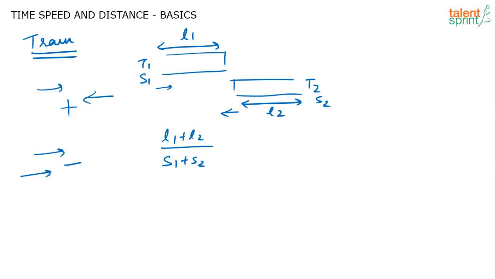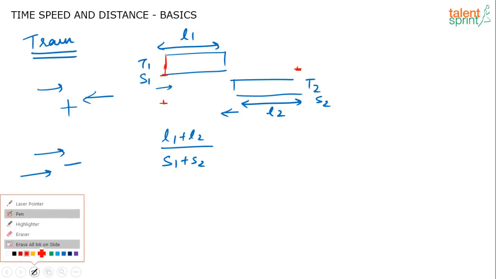Why are we adding the lengths? When do we say that these two trains have crossed each other? We can say that these two trains have crossed each other only when this end of train T1 is coming here, and this end of the other train is coming here. So when will that happen? When the two trains have crossed the length of themselves. That is why we are taking L1 plus L2.